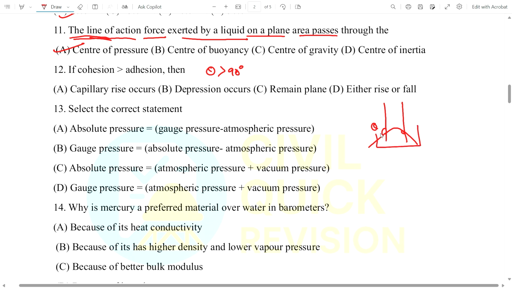Capillary will either rise or depress, or remain plane. Depression will be seen in this case. If our glass is like this, with theta less than 90 degrees, then capillary water will rise, but in this case capillary depression will occur. Just remember this.